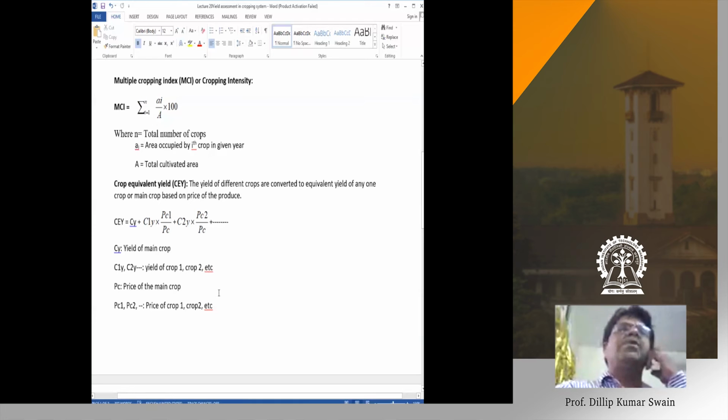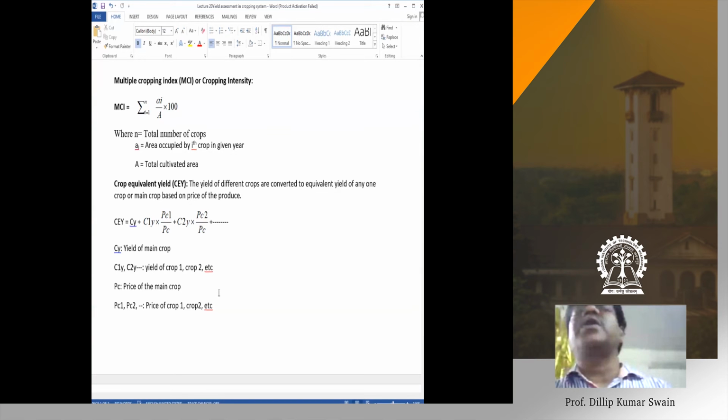You calculate the crop equivalent yield for a particular farm when a larger number of crops are involved. We cannot add the yield of rice with the yield of potato, or the yield of potato with the yield of green gram. Rather, you convert the yield of each crop to a common crop, and then you calculate the equivalent yield of the farm.